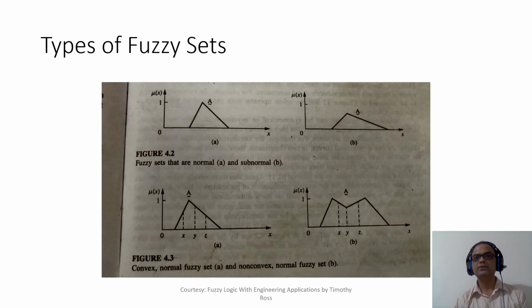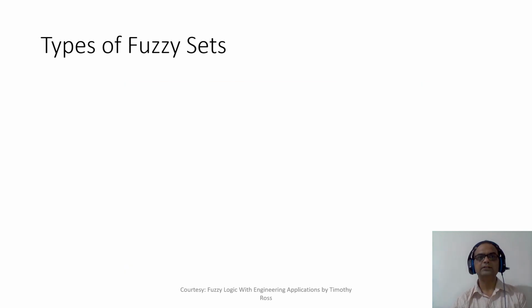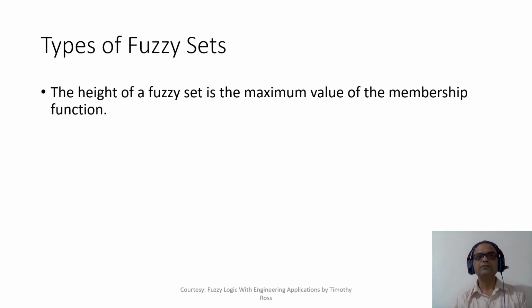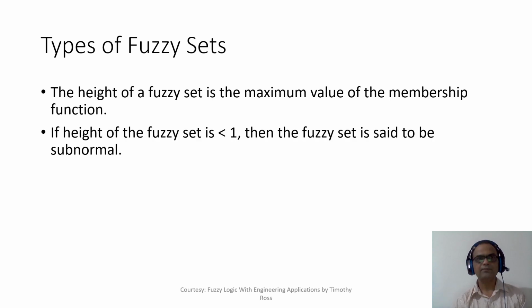In the subnormal fuzzy set, none of the elements of the universe have membership value 1. All the elements will have a membership value less than 1. The height of the fuzzy set is the maximum value of a membership function.